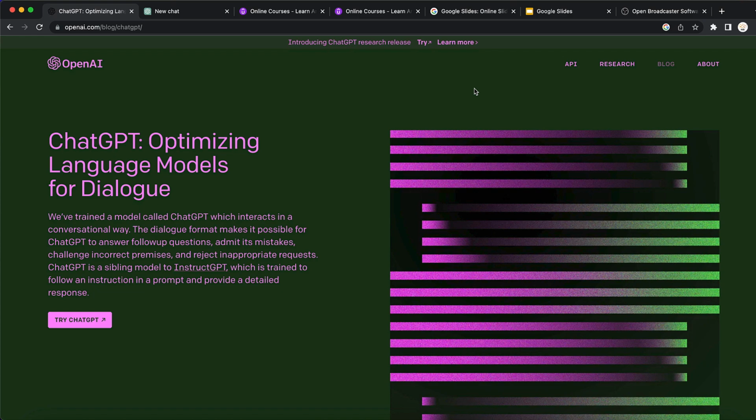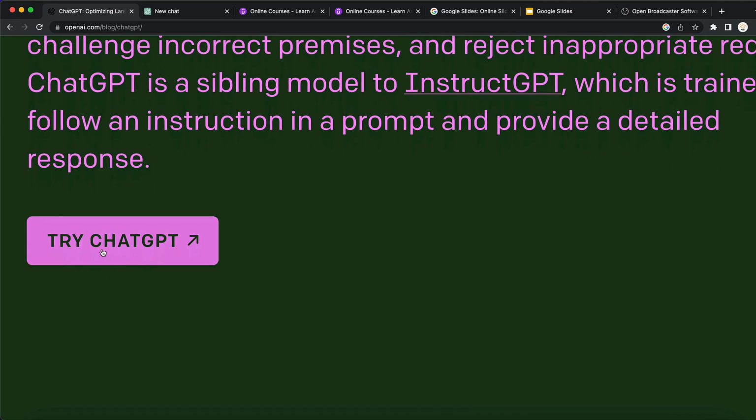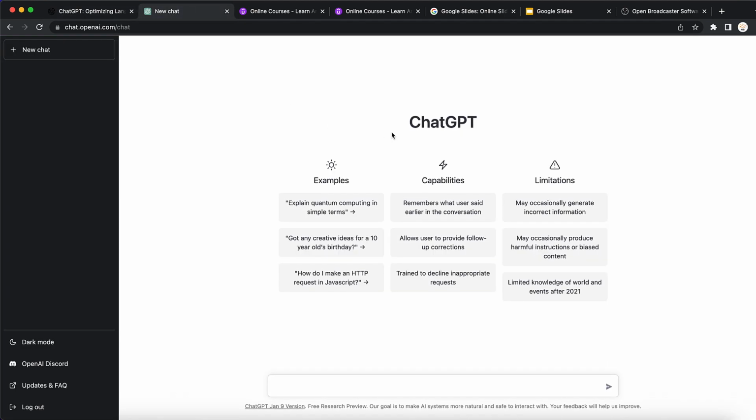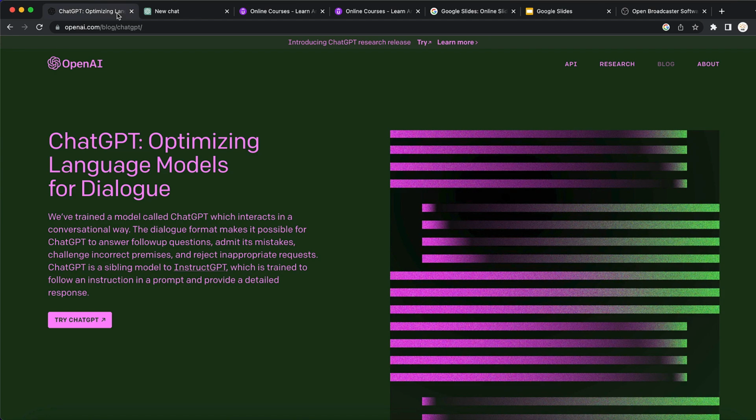First of all, go set up an account on openai.com, create your 100% free account. ChatGPT is 100% free. Once you create your account, you want to click on this button, Try ChatGPT, and open a page that looks like this. Again, it is sometimes going to crash. I want to show you guys if it crashes because, again, millions and millions of people are coming on OpenAI trying to use ChatGPT. You can see right now it can't even load.